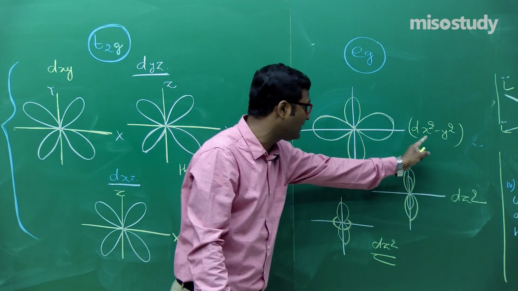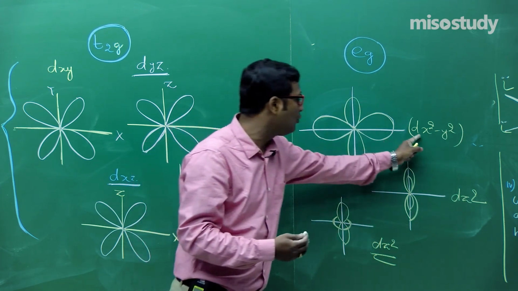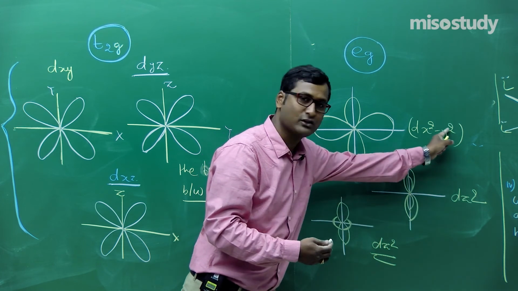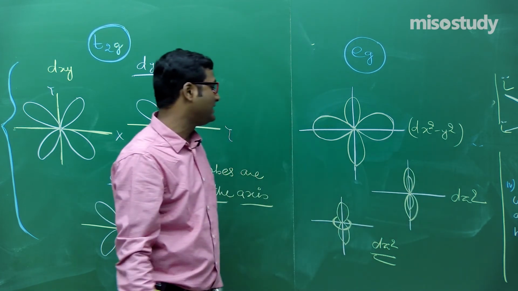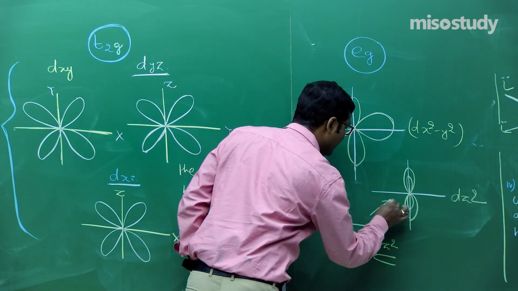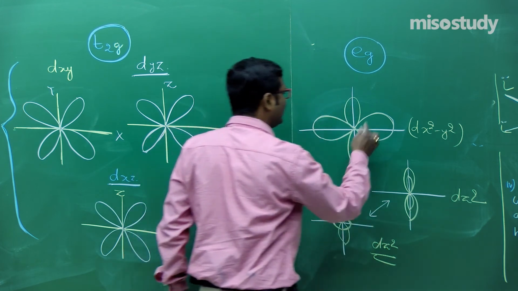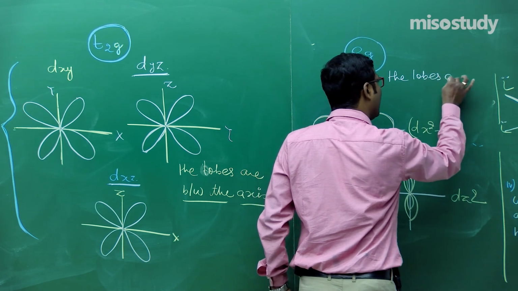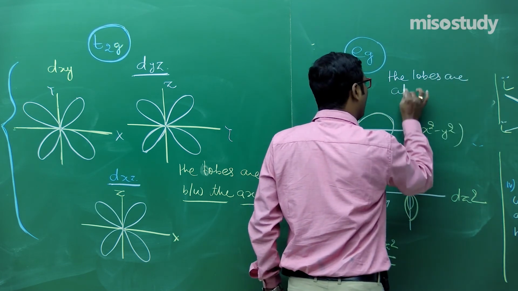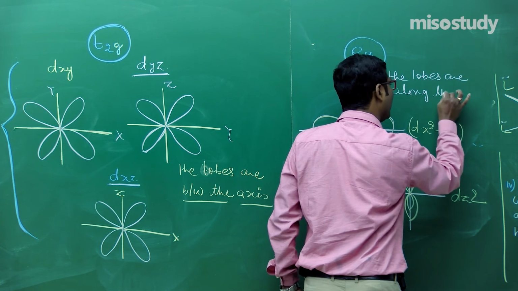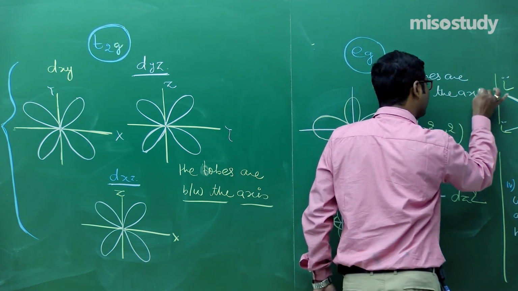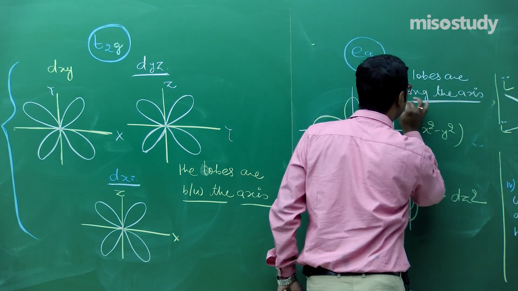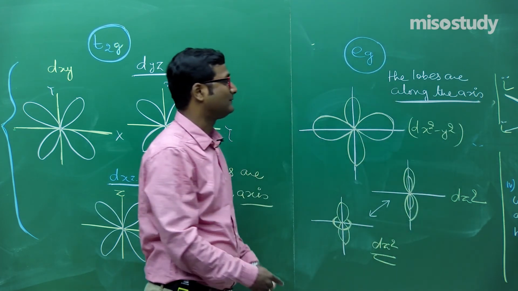Why doubly degenerate? There is an involvement of two degenerate orbitals, dx square minus y square and dz square. Is it clear to you, friend? So in this case, the lobes are along the axes.